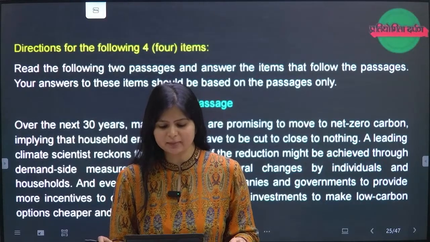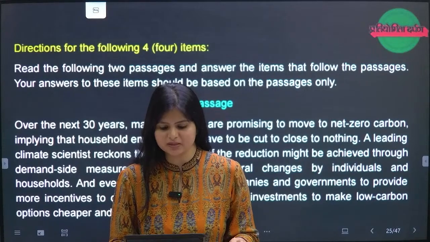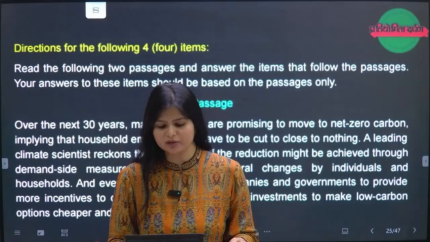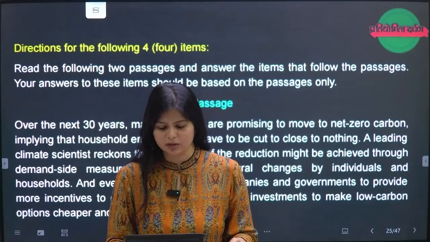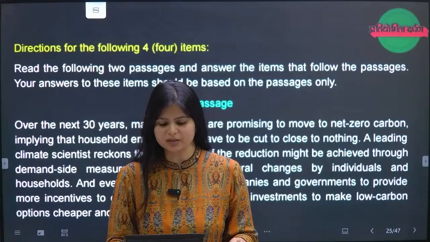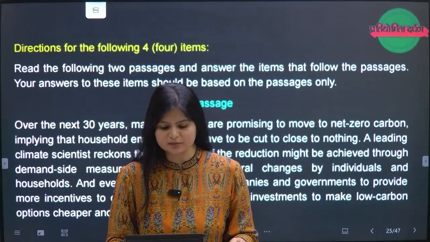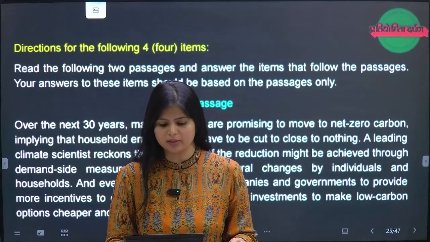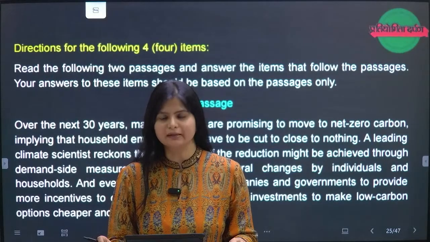A leading climate scientist reckons that at best half the reduction might be achieved through demand side measures such as behavioral changes by individuals and households. And even that would require companies and governments to provide more incentives to change through supply side investments to make low carbon options cheaper and more widely available.